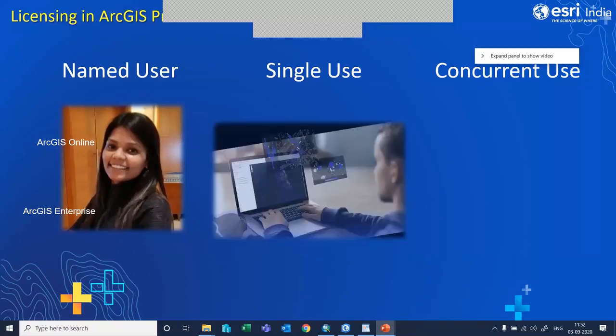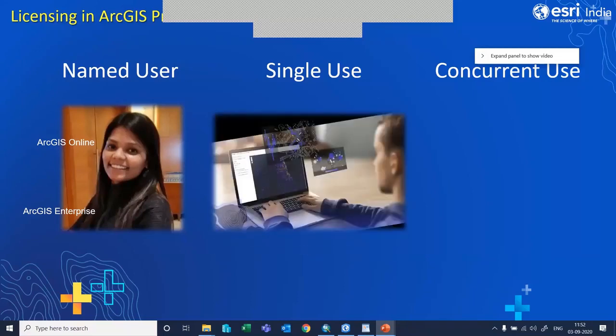Then we have single use. Single use is also known as the standalone license, where the license will be installed on a particular machine and you can start using that. You can only use it on that particular laptop where the license has been activated.